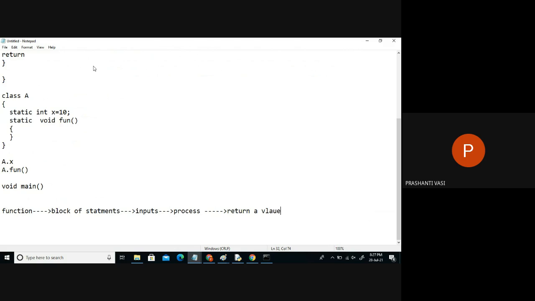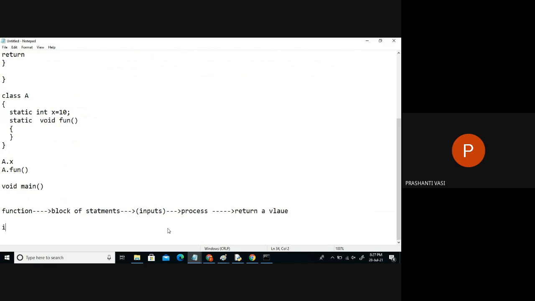This is the basic structure of a function. So in a function, we have some block of statements. If you want to supply some inputs to this block of statements, we can pass these inputs through the round brackets, whatever you mention inside the function. And then only the function will execute. And after execution is over, at the end, it will return a value.